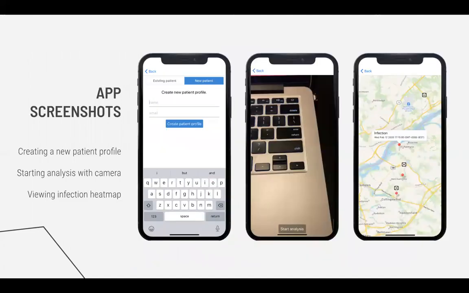And finally, we have some screenshots from the app, where from left to right, we have the screen to create a new patient profile, the screen to start analysis with the smartphone camera, and then the interactive infection heat map.